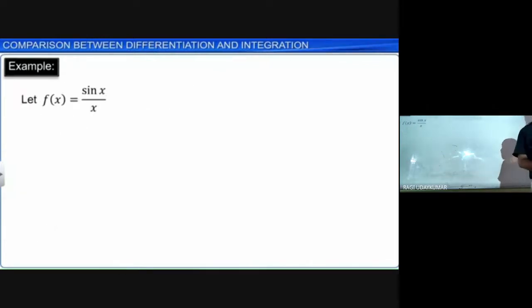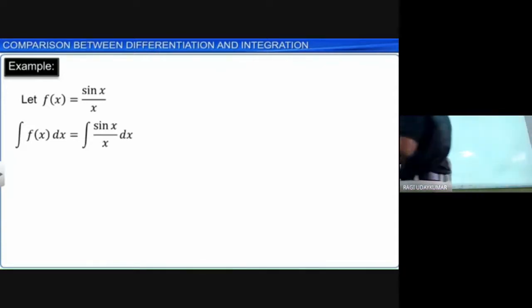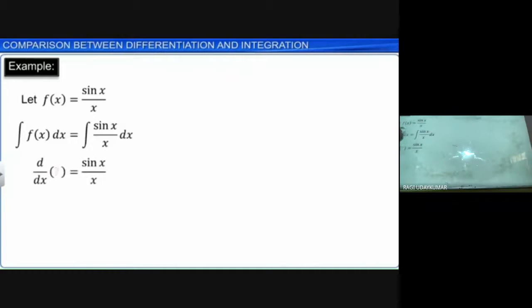In the same way, consider the function sin x by x. Integration of sin x by x is equal to what? Whenever you take the derivative of some function and get sin x by x, that is the function we are looking for. Here is a question mark.